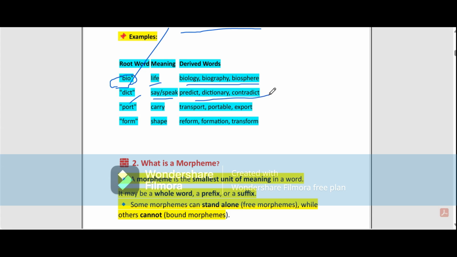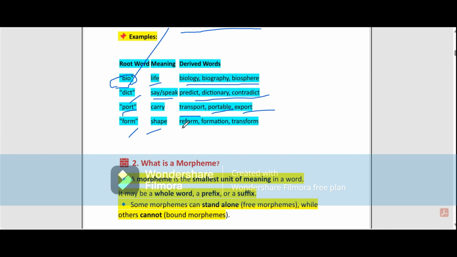The root word port means carry, and the derived words are transport, portable, export. Another root word is form. Its meaning is shape, and the derived words are reform, formation, transform.